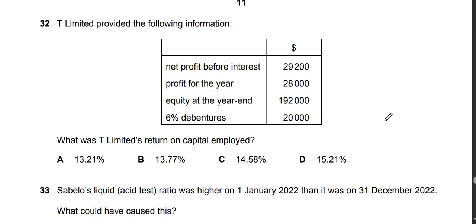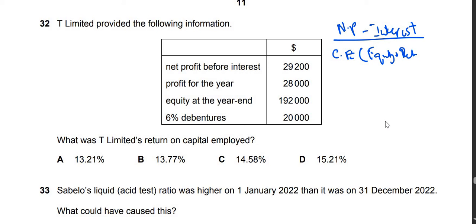Question 32. T Limited provides the following information. What was T Limited's return on capital employed? So look, return on capital employed is basically net profit before interest, divided by capital employed. Capital employed basically means the equity plus debentures.